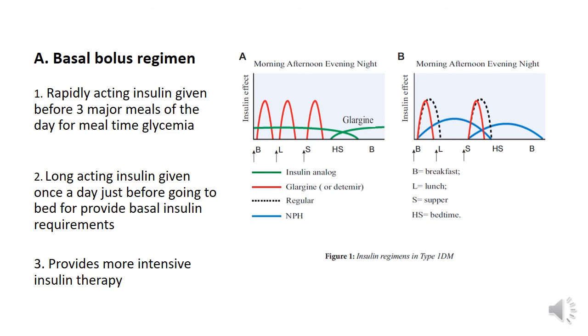So this is called the basal bolus regimen, where you have to give 4 injections. That is a rapidly acting preparation just before each meal of the day, and the long acting insulin preparation, which is usually given just before bedtime.